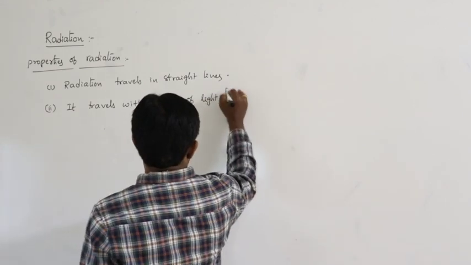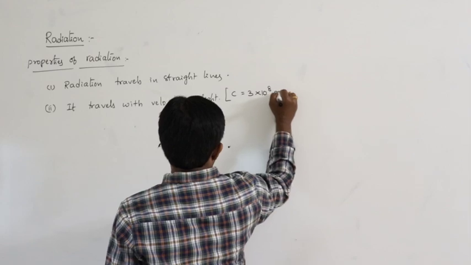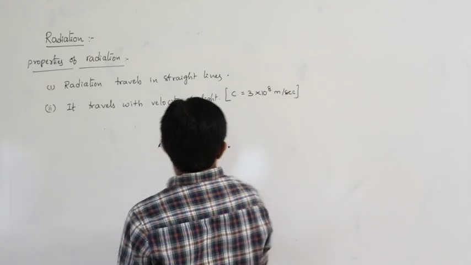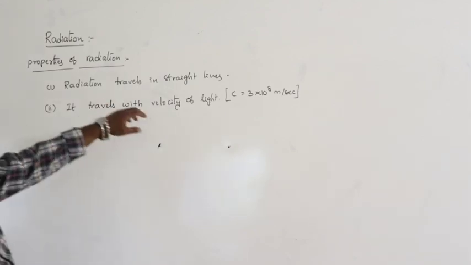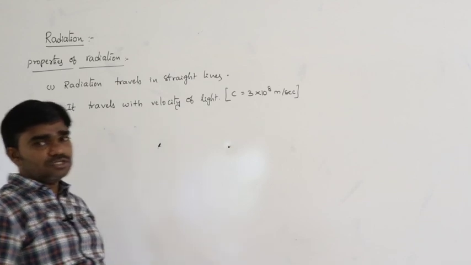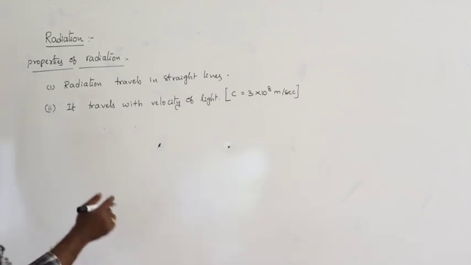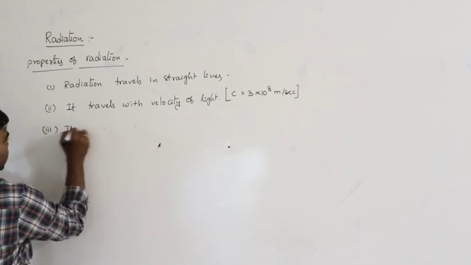What is the value of the velocity of light? Generally it is 3 into 10 to the power of 8 meters per second. That is, c is equal to 3 into 10 to the power of 8 meters per second. This is the velocity of light. Next, the third point: it travels through vacuum.